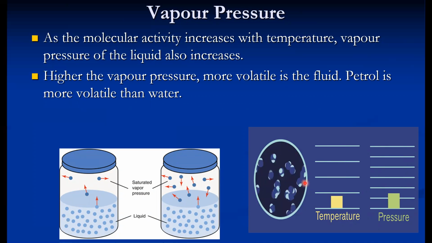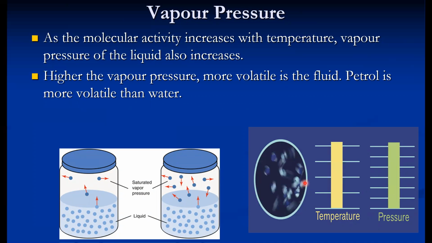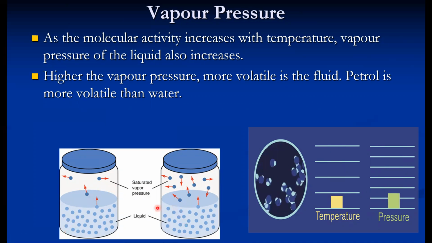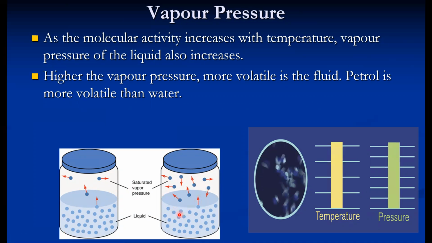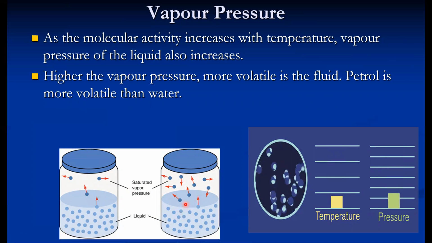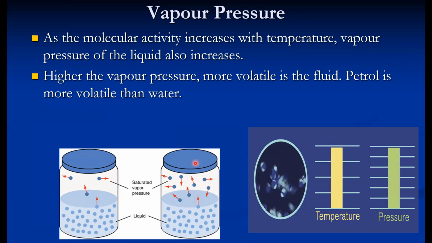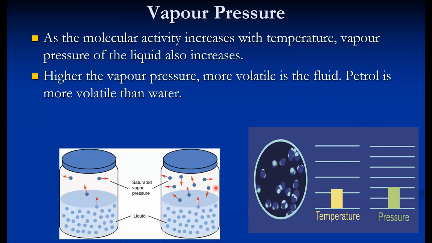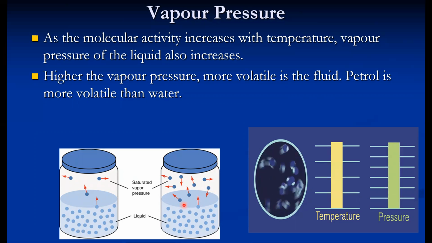You can see the two containers, and obviously we can easily recognize which container is filled with the volatile fluid. Obviously the container where the vapor molecules are more has a higher vapor pressure, because you can see more molecules of vapors. So petrol, we can say, is more volatile than water.